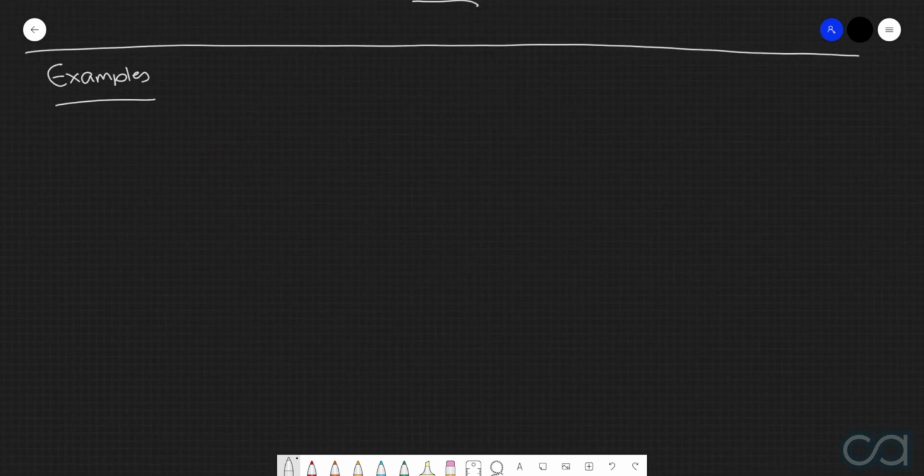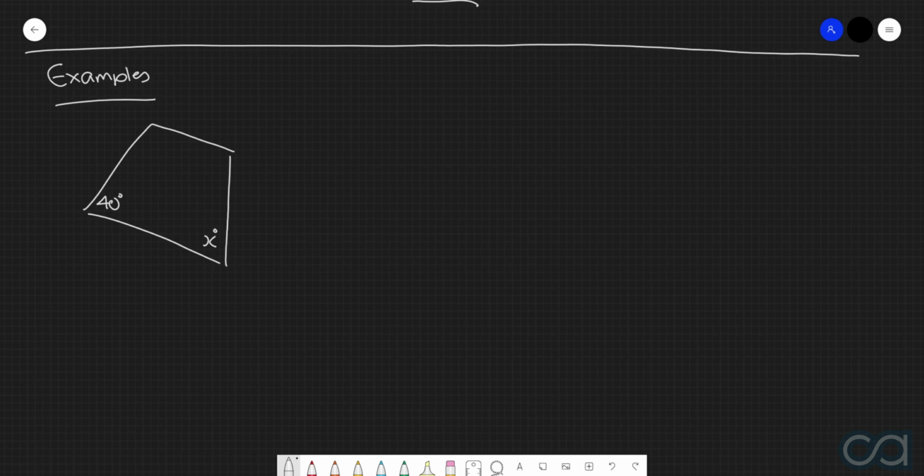So first example, let's consider this quadrilateral here. This angle here is 40 degrees, this one here is x degrees, this one here is 130 degrees, and this one here is 110 degrees. Well, from the theorem that we just covered, we know that the sum of these four angles must be equal to 360 degrees.